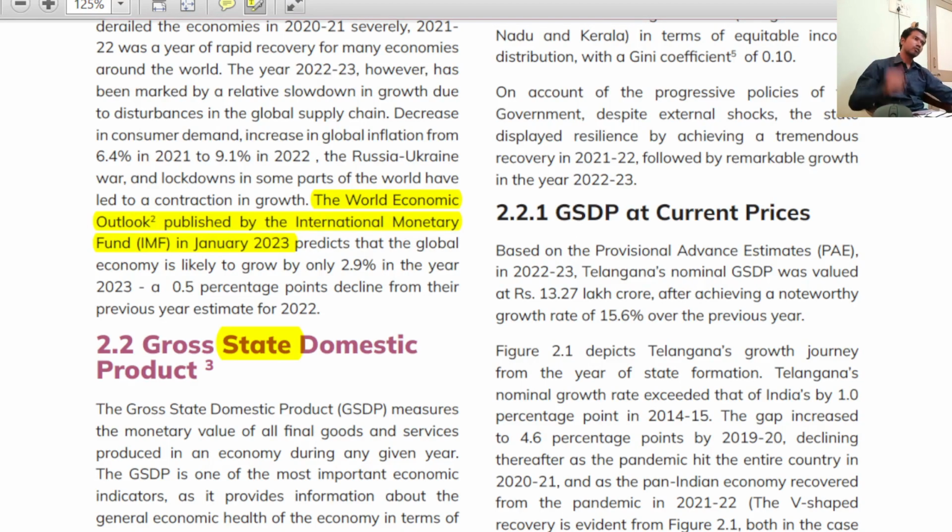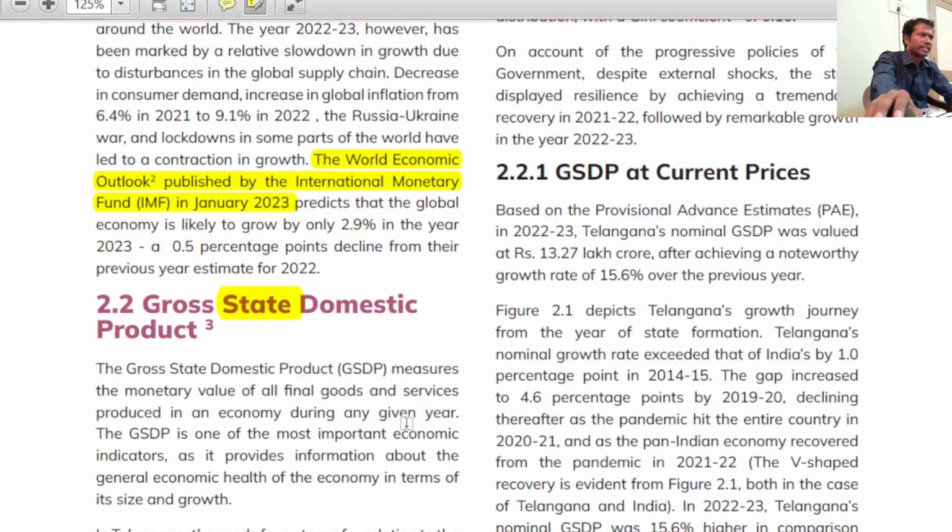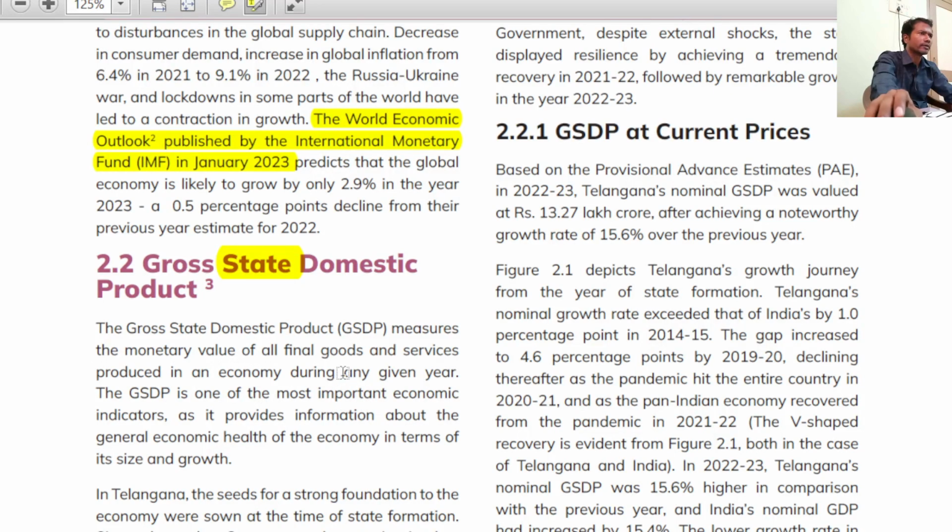It can be Pakistan also. That is whatever the goods and services produced within Pakistan in a given financial year, it can be Pakistan's GDP. That's why it is called a territorial concept. The point is here, if you calculate the final goods and services produced within a state during a given financial year, it is called gross state domestic product, right? This is GSDP. That is with respect to a particular state. That's why this is GSDP, not GDP, right? Please remember the definition also. It can also be important, right? And remember, it is all final goods and services.